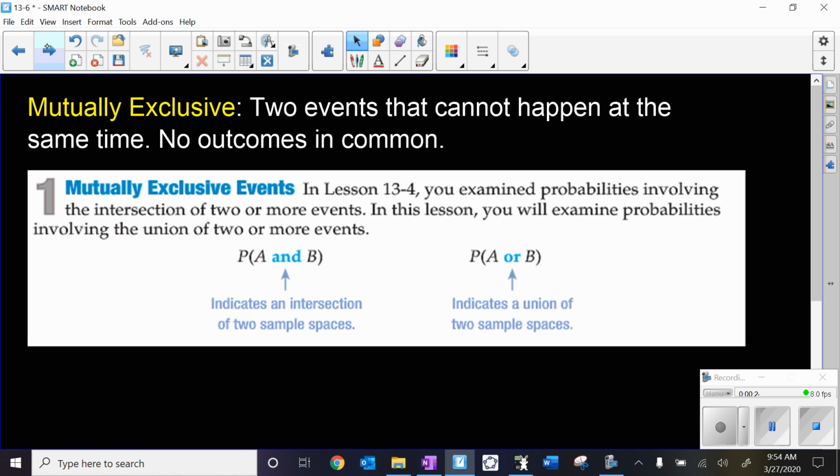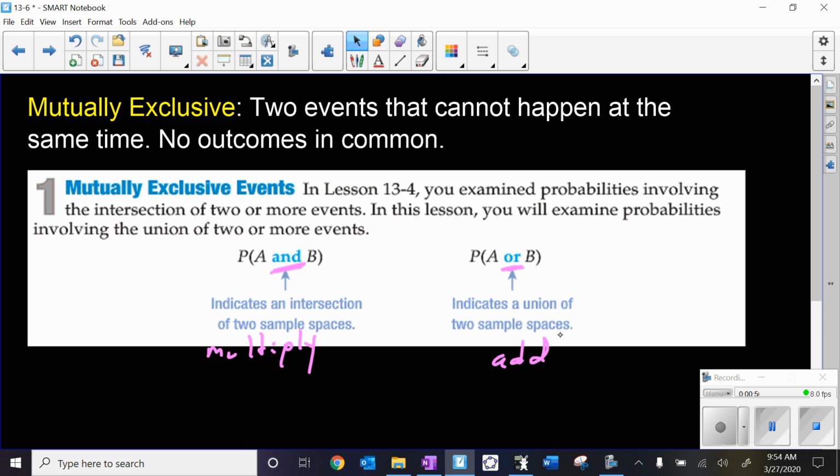A mutually exclusive event is two events that cannot happen at the same time. They have no outcomes in common. If you remember in the last section, we dealt with probability of independent and dependent events, where we dealt with the intersection, the "and", and this is where we multiplied probabilities. Now in this section, we're going to be dealing with the union, which is the "or". This is where you're going to add probabilities.